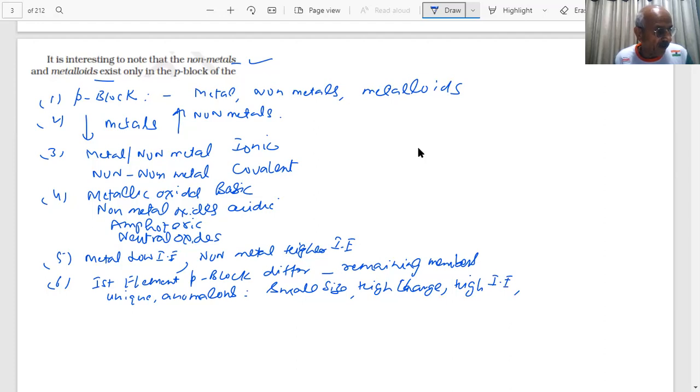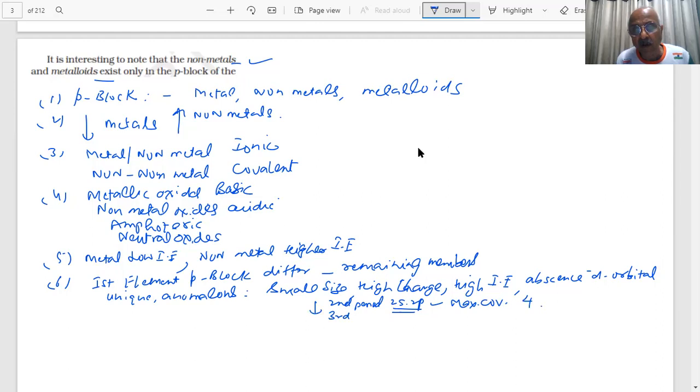And one more thing which is there, absence of d orbital. So their maximum covalency could be only if they have only s and p. This is our second period. Maximum covalency could be 4. But as you move from second to third period, students, you have 3s, 3p and 3d vacant.